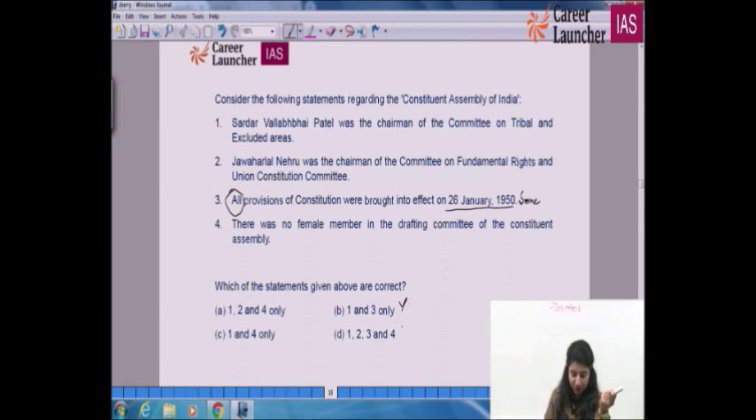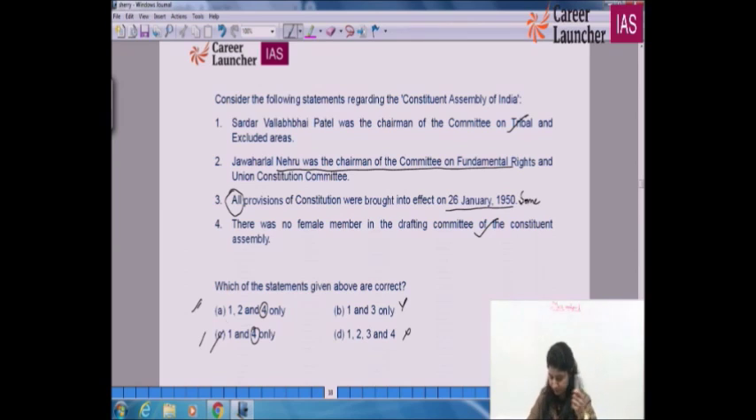So option B is over, option D is over, and the left options are A and C. When you see them, you can see that 4 is available even if you are not aware about it. That means there was no female member in the drafting committee of the Constituent Assembly. This is the right option. If this is right, one thing is also clear, that number 1 is also correct. Now Jawaharlal Nehru was not the chairman of the Committee of Fundamental Rights. It was again Sardar Vallabhbhai Patel. C for CLAT is your right option.